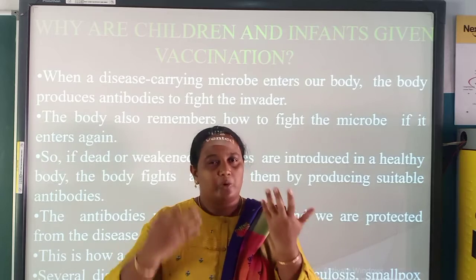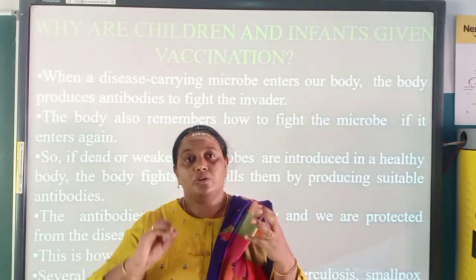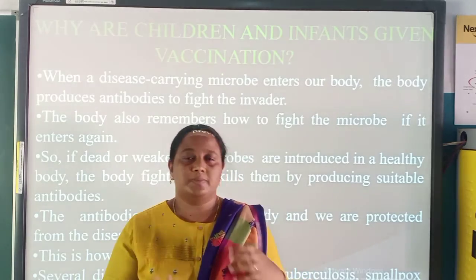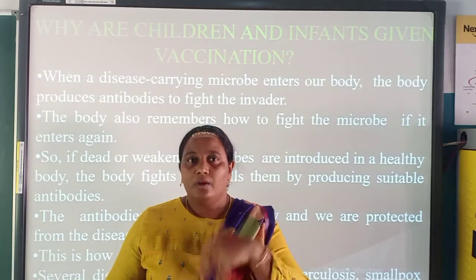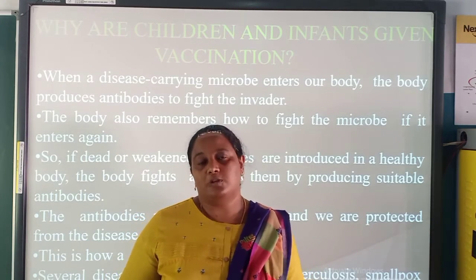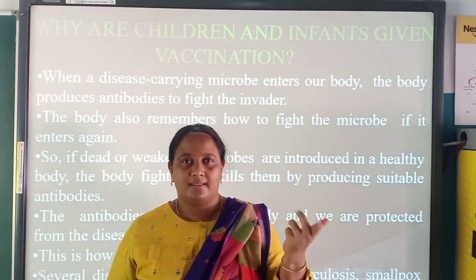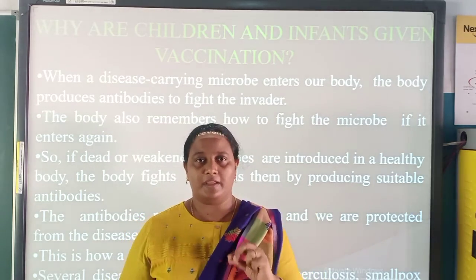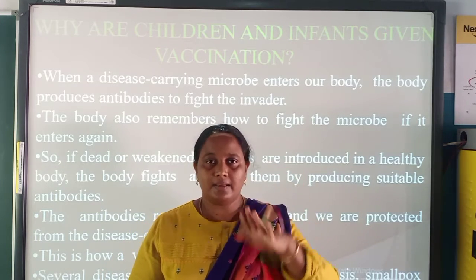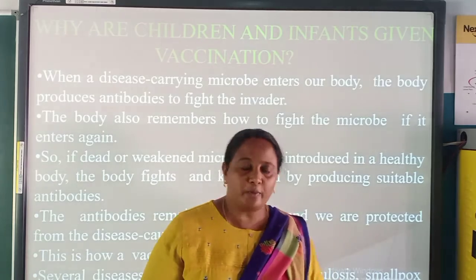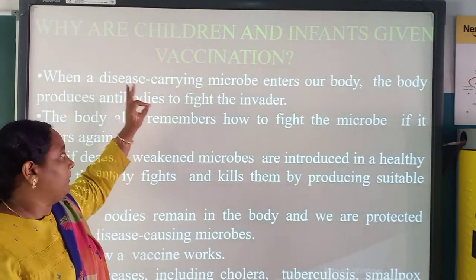The higher body temperature is a technique used by our body to kill the microorganism. If the temperature is very high, it will affect our body parts also. So we use paracetamol or something like that for reducing the temperature. Meanwhile, the microorganism will be destroyed in our body itself. This is the process that is happening in our body.